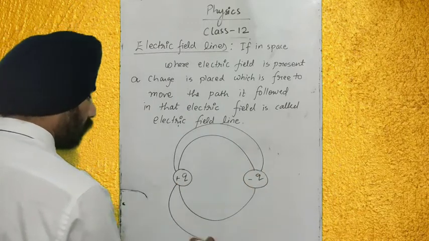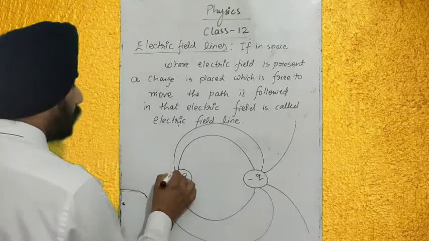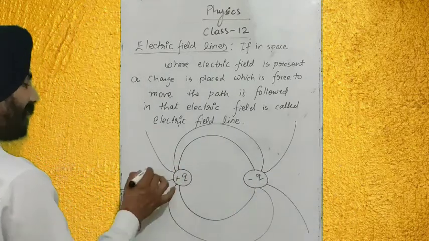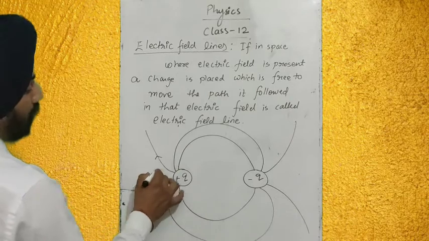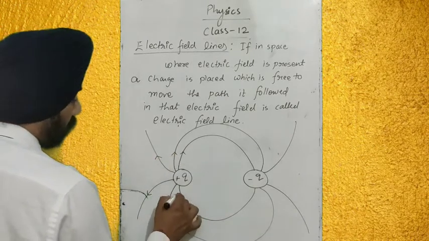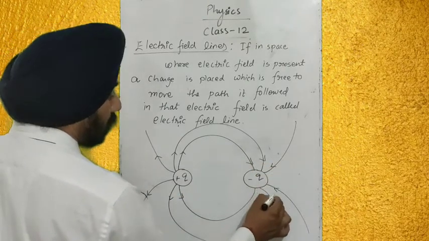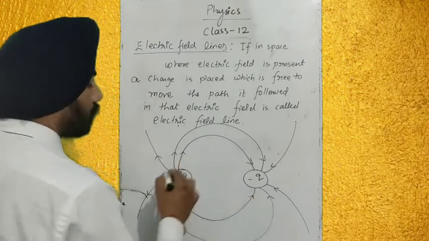They originate from plus q and end at minus q. Clear?